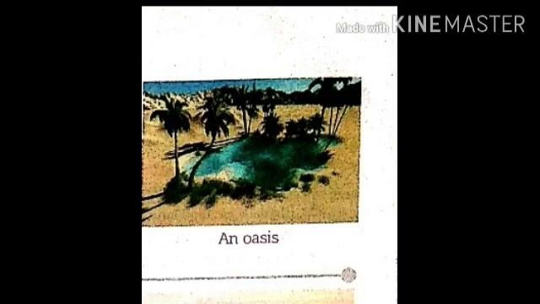Deserts are usually located in the western part of the continent. Some of the famous deserts of the world are the Sahara in Africa, the Thar Desert in India, the Great Sandy Desert in Australia, and the Patagonia in South America.